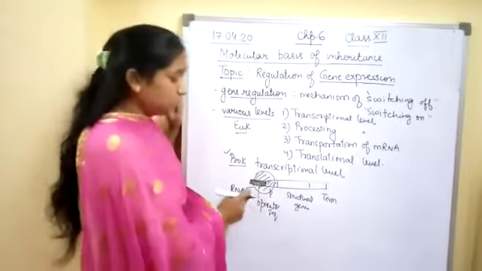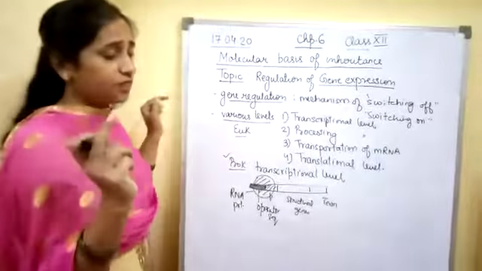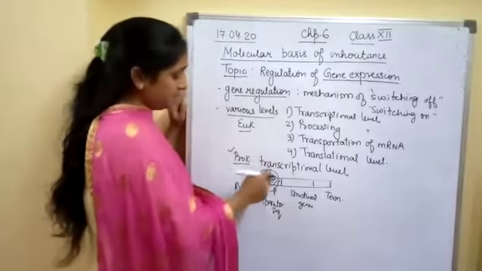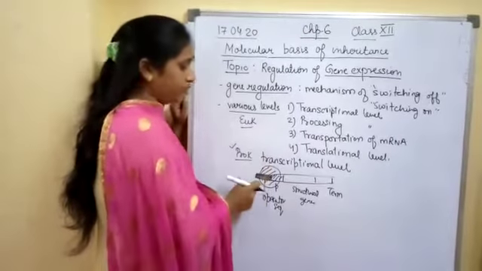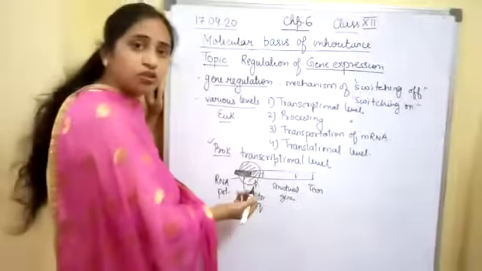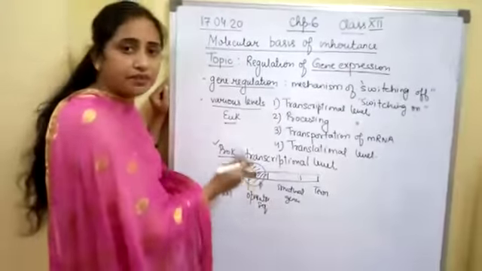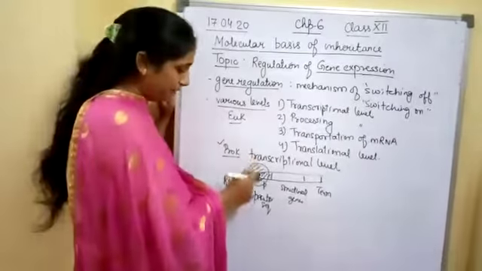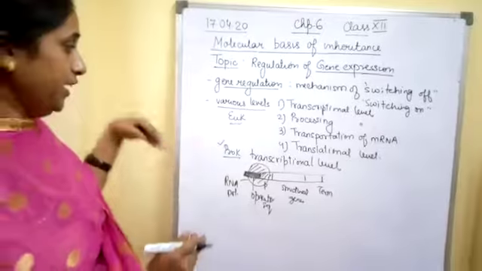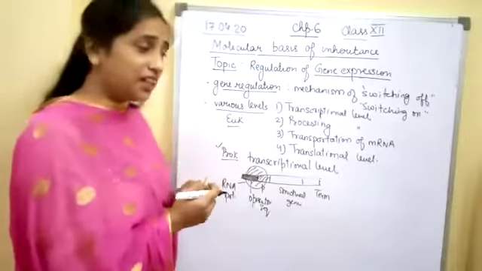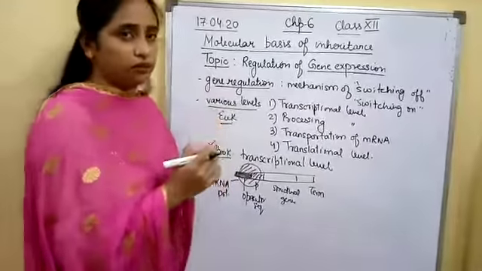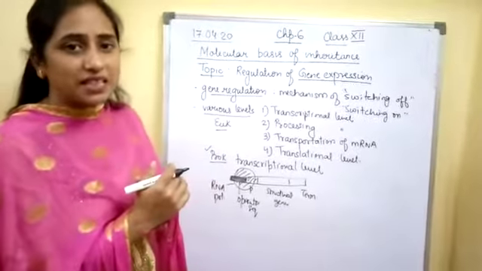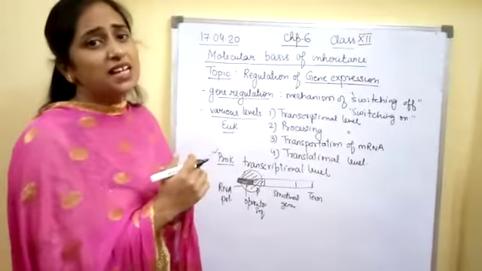This operator sequence is very effective in the binding of RNA polymerase. RNA polymerase will bind only if the operator sequence allows it. This will be the operon which will have a repressor protein. If the repressor protein binds to the operator region, then the RNA polymerase will not bind. So there are several operons in the cell which control gene regulation. In the next lecture we will learn about the lac operon, which is present in the bacterial cell.